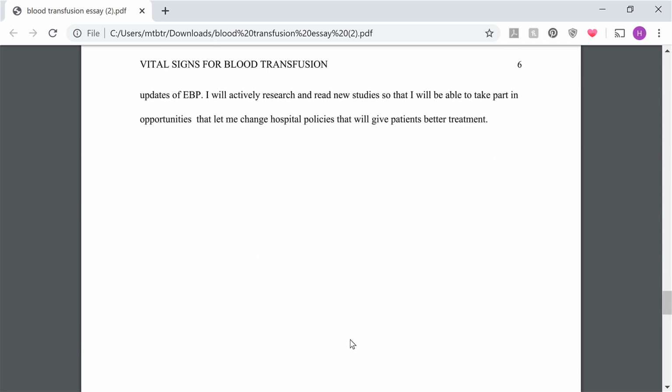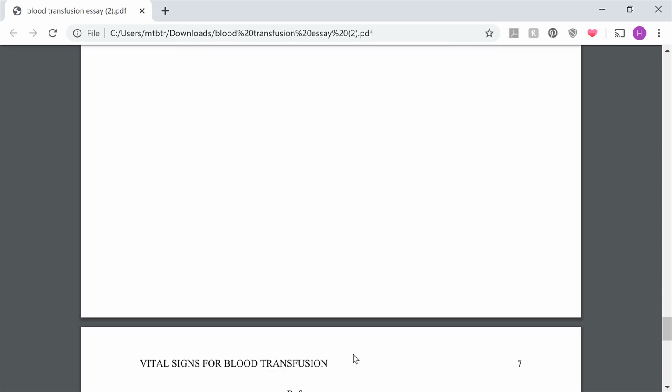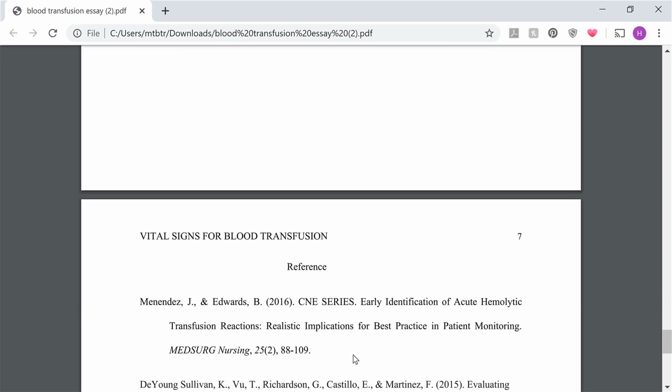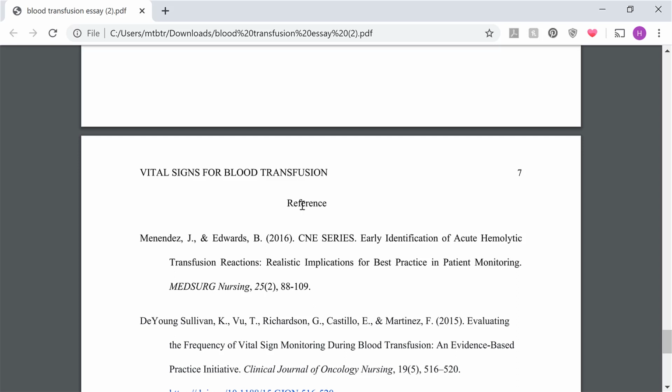So that's about it for the in-text citations in terms of just any glaring issues that I was able to catch. I do want to add a few more things about your references list. For one thing, you need to title it properly. It's actually references, not reference. So make sure you add an S there.